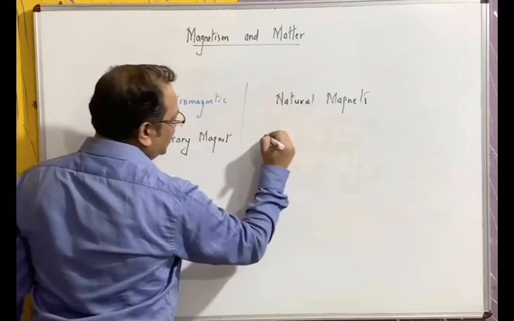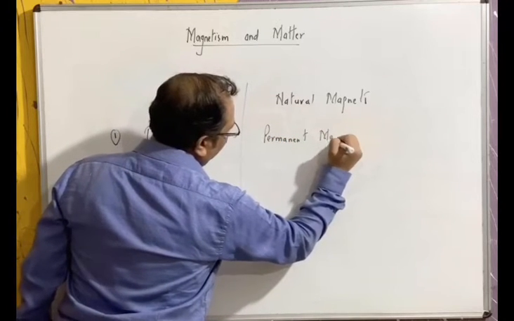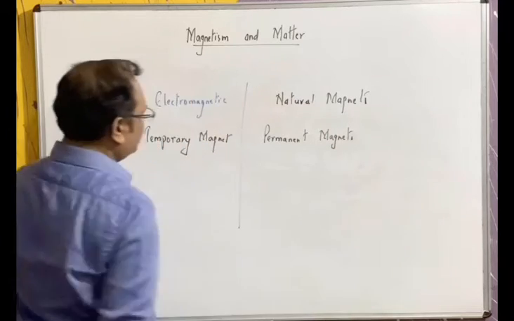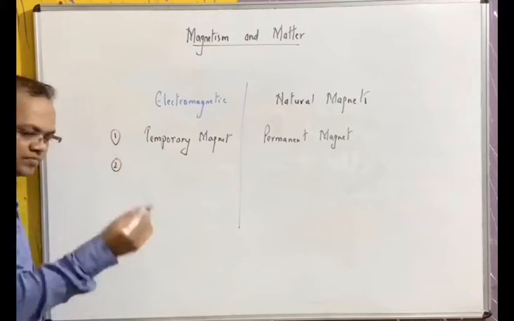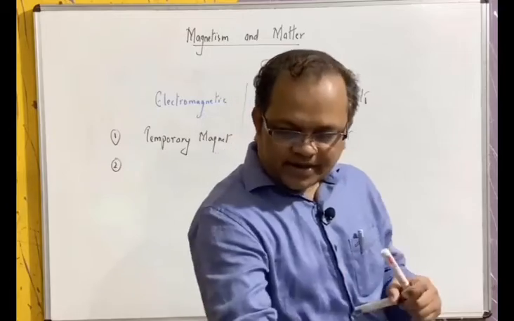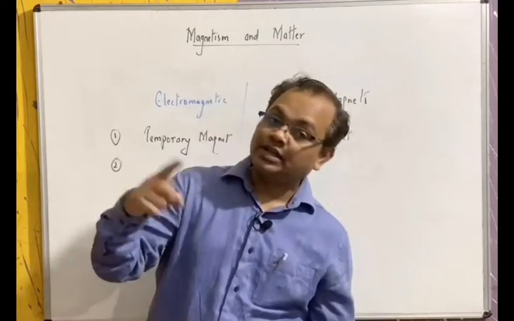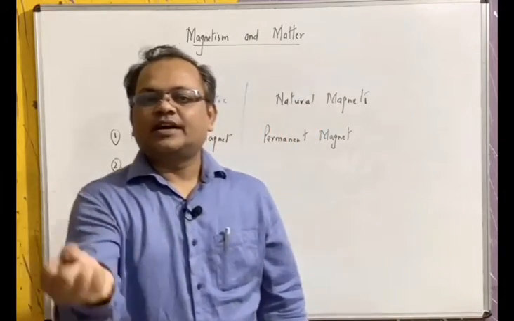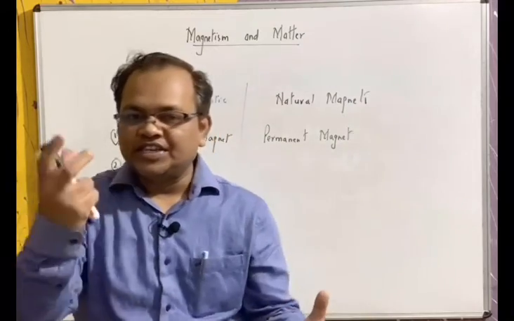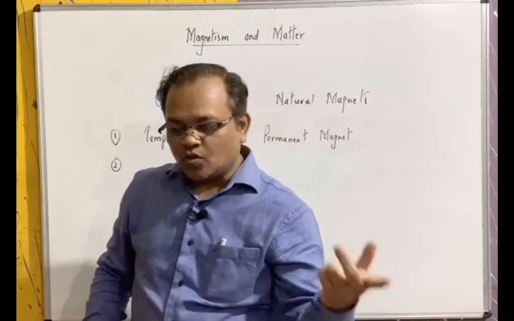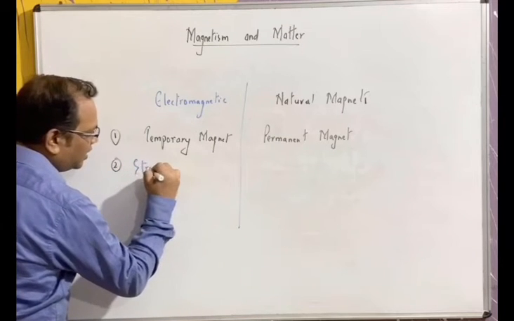On the other hand, natural magnets are permanent magnets. They do not lose their magnetism. Temporary magnet, permanent magnet. Second one: we get the natural magnet from the earth and we use it. We cannot increase or decrease its strength. But in an electromagnet, we can increase the current. When we increase the current, the strength of magnetism increases. When we decrease the current, the strength of magnetism decreases. So the strength can be varied by changing the value of current.